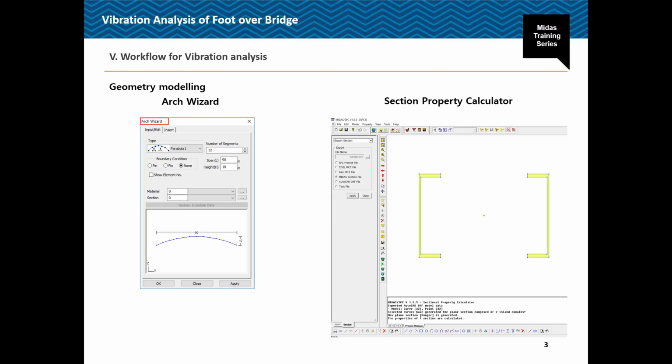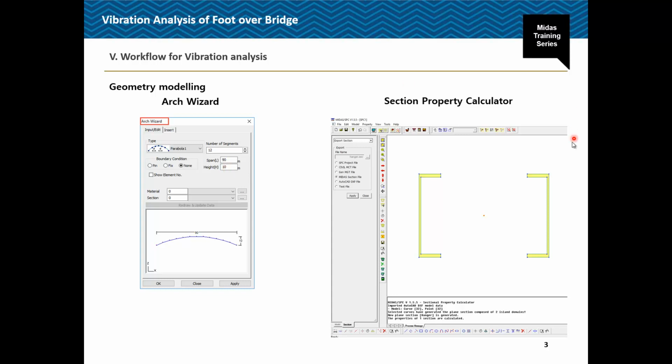As we discussed earlier, for modeling purposes we have the arch wizard, or you can model the structure manually also. We can use this arch wizard for the auto generation of the arch structure, which is composed of a series of beam elements. This wizard consists of data such as the shape of the arch, the number of segments, boundary conditions, and geometrical data such as span and height.